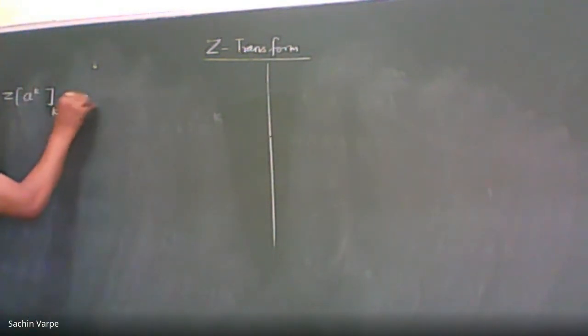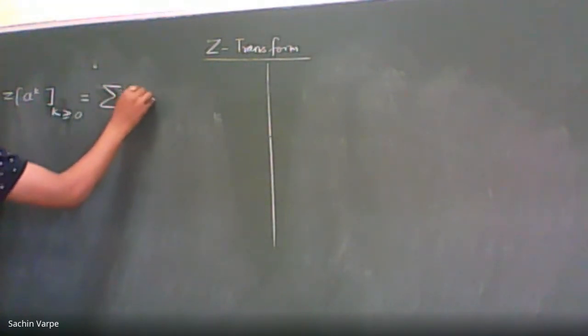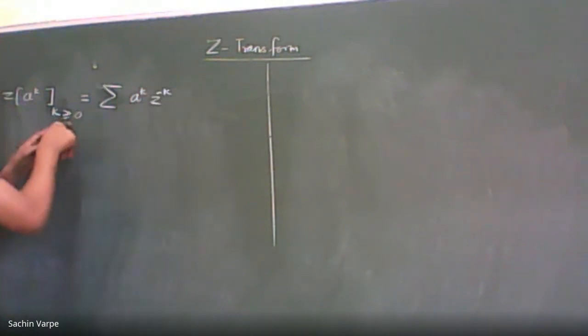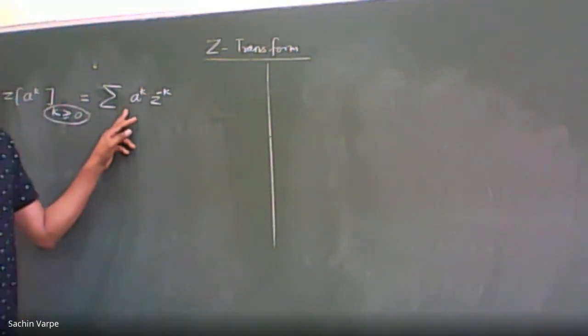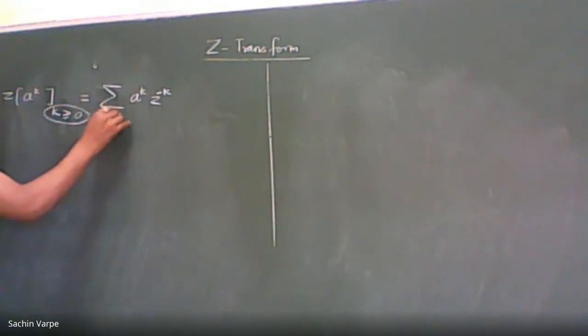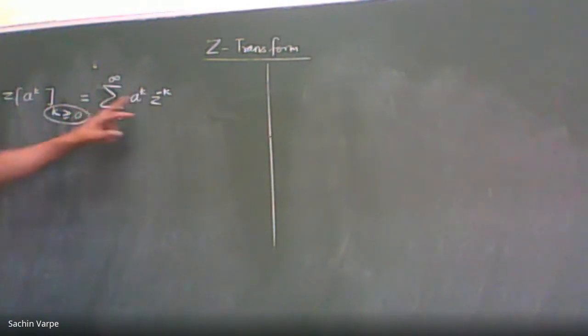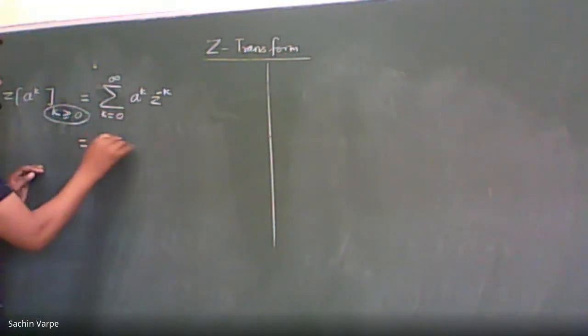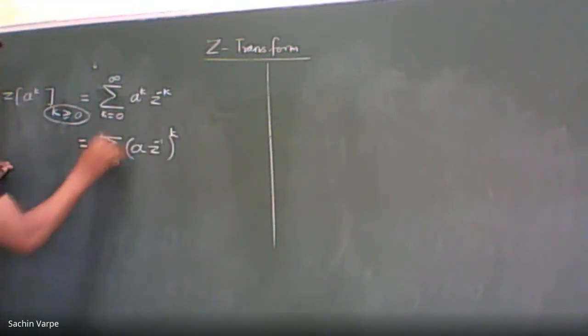So let us write that. The transform of a raised to k will be equal to the summation of f of k, that is a raised to k, times z raised to minus k. And k varies from where to where? Here k is given as positive, so it can be written as the series of (a z raised to minus 1) to the power k, and k varies from 0 to infinity.